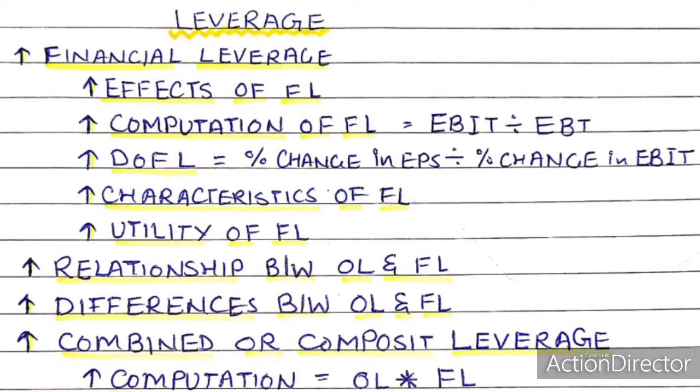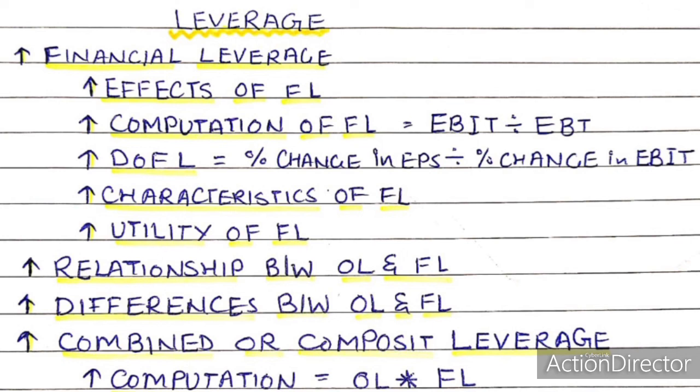Lastly, we have one point, which is combined or composite leverage. As explained earlier, operating leverage affects business risk and measures percentage change in operating profits due to percentage change in sales. On the other hand, financial leverage affects financial risk and measures percentage change in taxable profits.